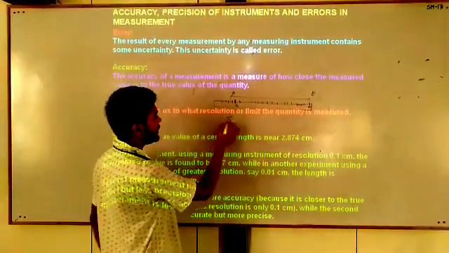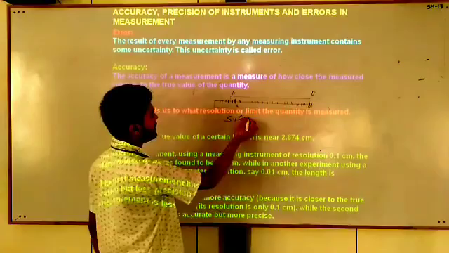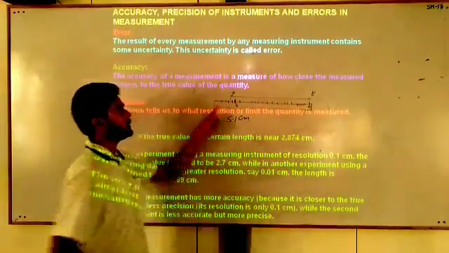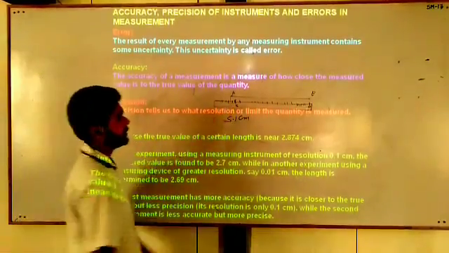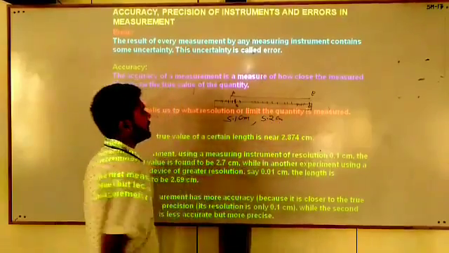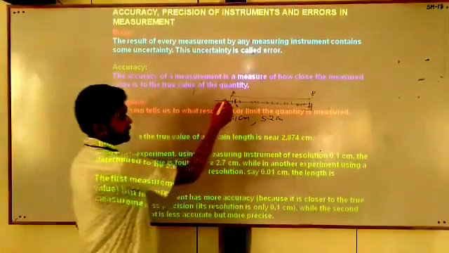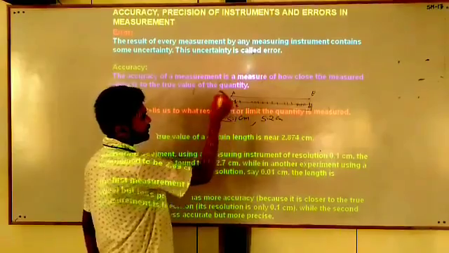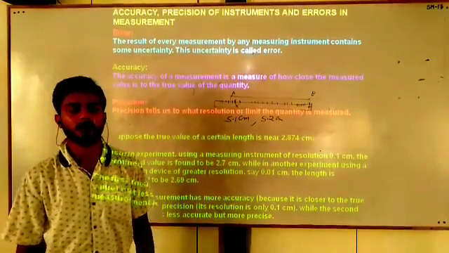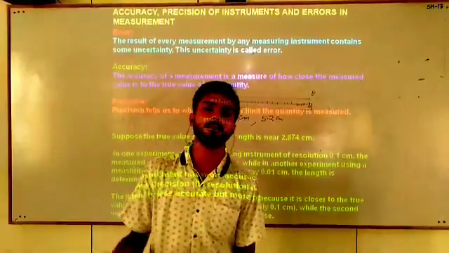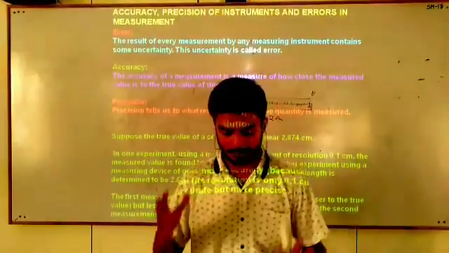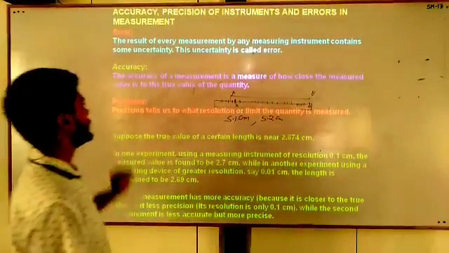If you say that the length of this line is 5.1 centimeter, this is wrong because the end A is crossing this point, 5.1. If you say that the length of this line is 5.2 centimeter, again you are wrong because the edge of this point A is just before 5.2. Then in so many of our measurements, we observe uncertainty. This uncertainty is called error.